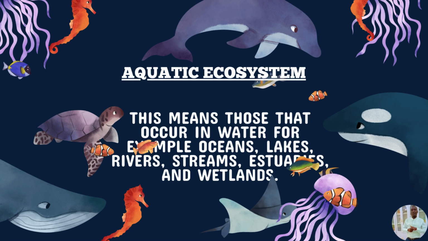However, aquatic ecosystems can be furthermore divided into two. We can have marine ecosystems and then we can have freshwater ecosystems. Marine ecosystems are those that occur in big oceans and seas or that occur in salt waters. Then freshwater ecosystems, those that occur in rivers and lakes.